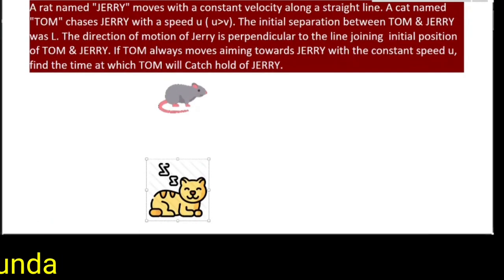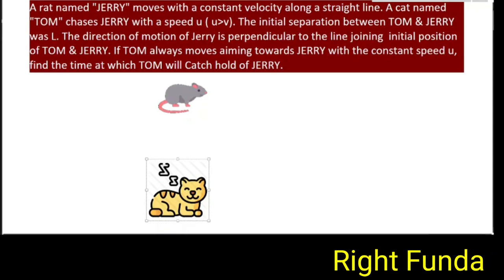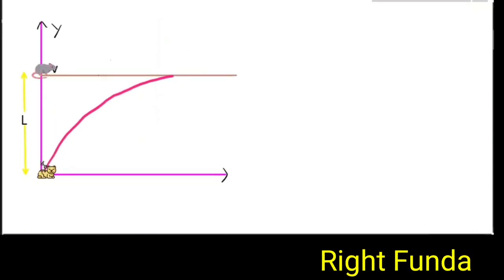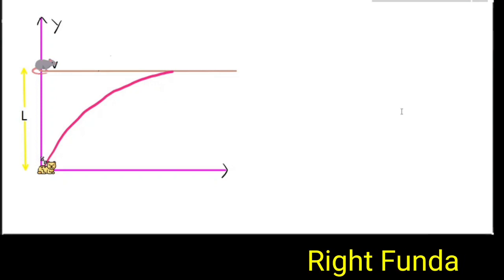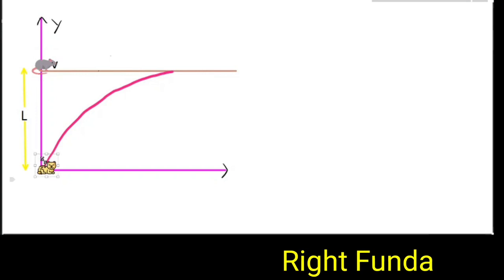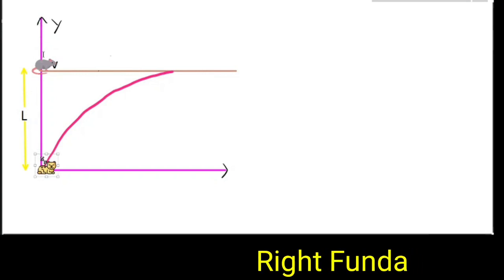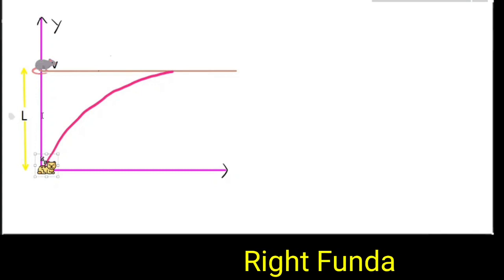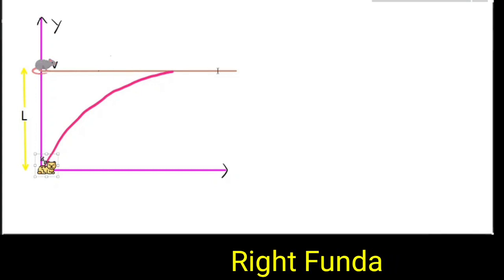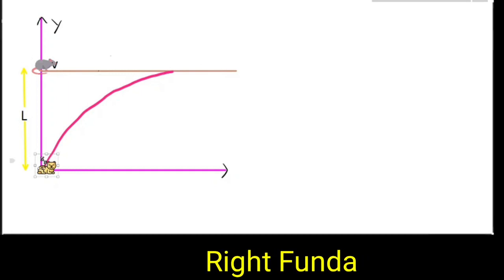So what we'll do is take some coordinate axes. Wherever Tom and Jerry are, we make the line joining them the y-axis. Suppose this is my cat and this is the rat. I choose a coordinate system with the y-axis along the line joining them, and Jerry is moving perpendicular to this. So Jerry will definitely be moving like this, and Tom will be here initially.